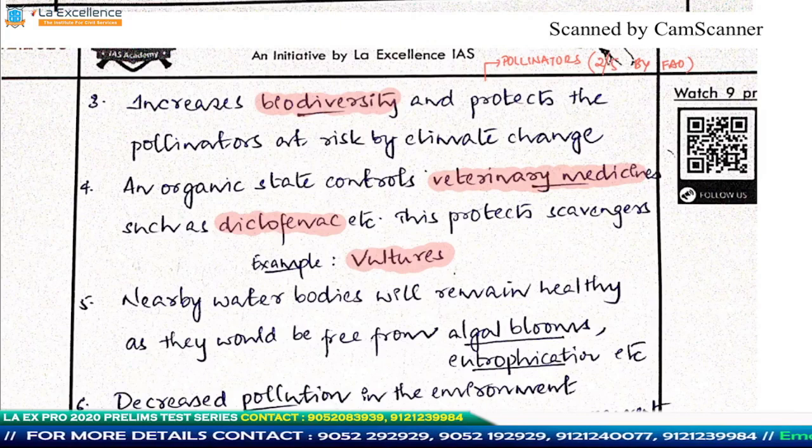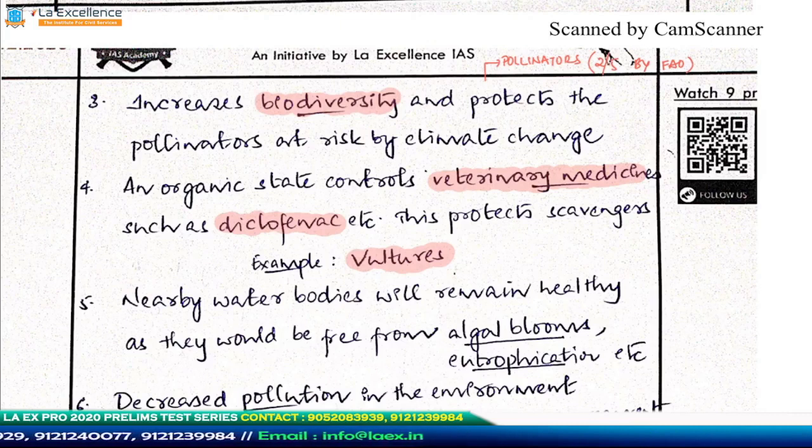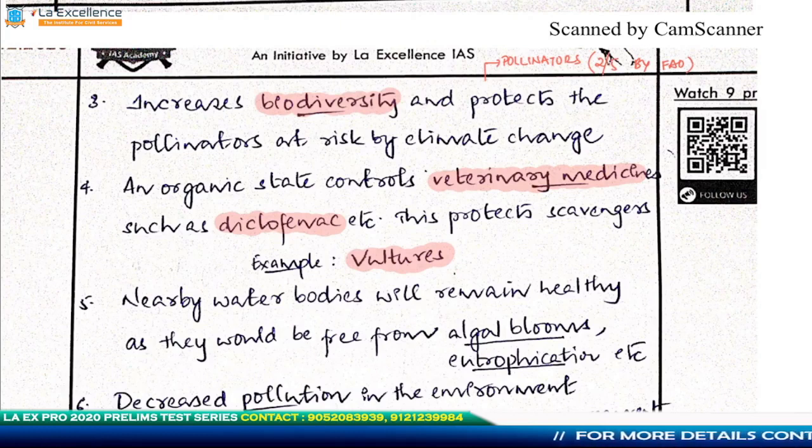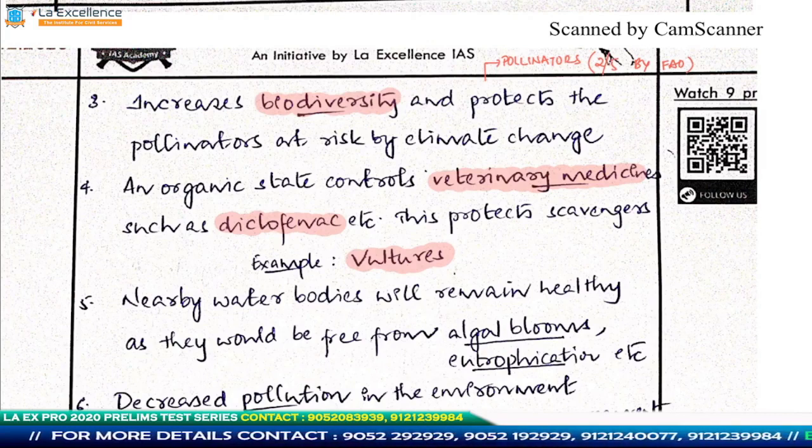If this cow dies, and if it gets eaten by a vulture, there is movement of this diclofenac from the carcass to the body of the vulture, and then immediately the vulture's kidney fails and the vulture dies. So this problem is going to be solved, and vultures are really important, and I want you all to notice how important scavengers are. Go back to your NCERTs and see the important prelims relevant point.